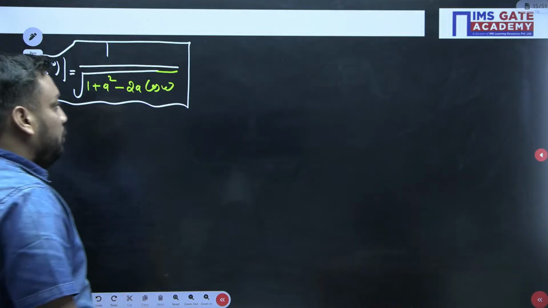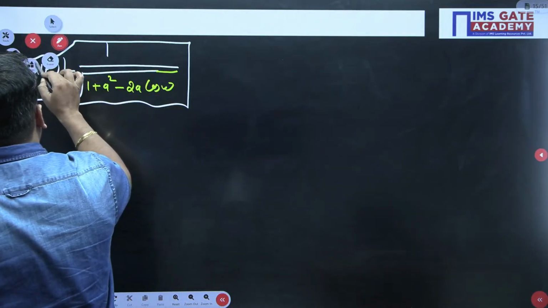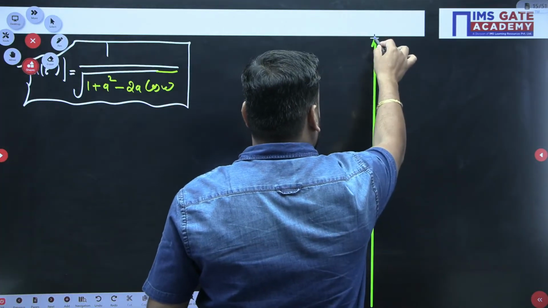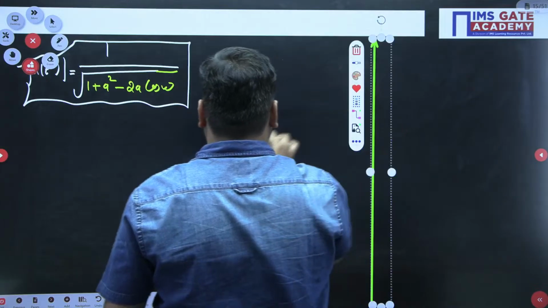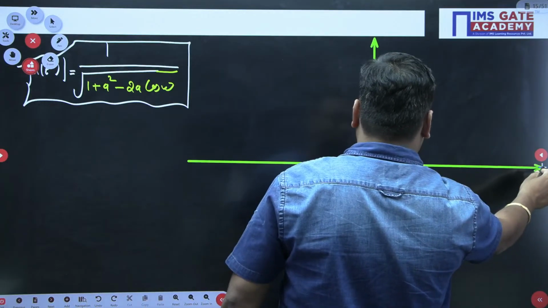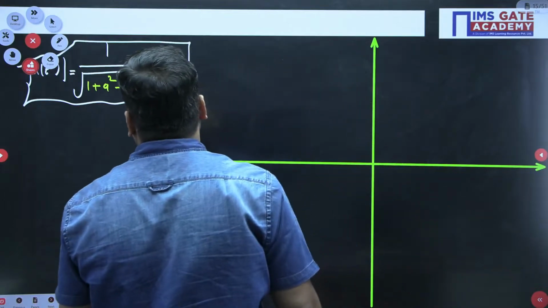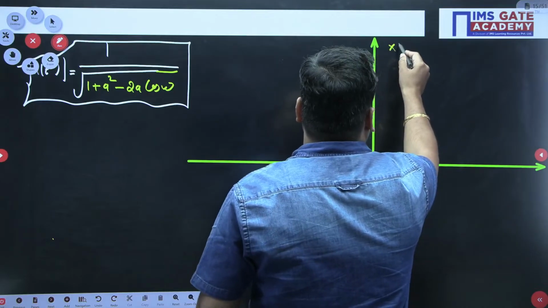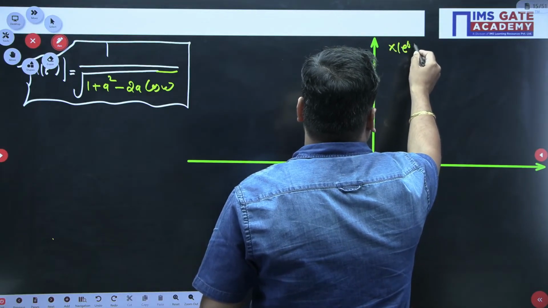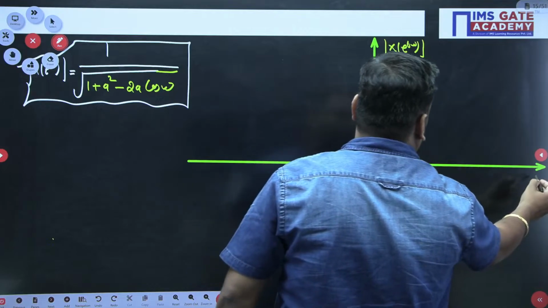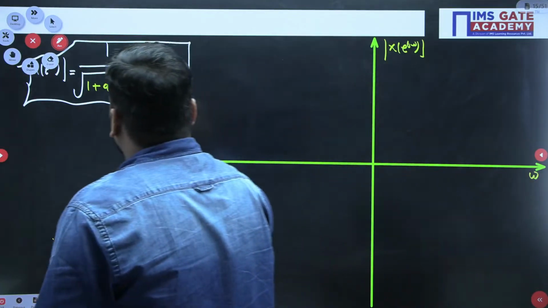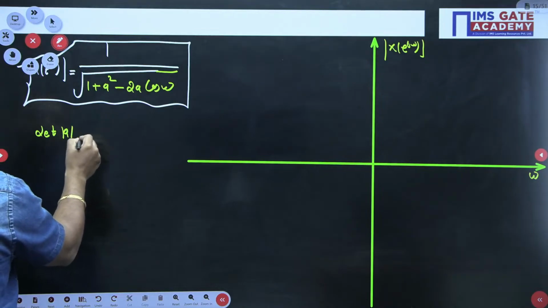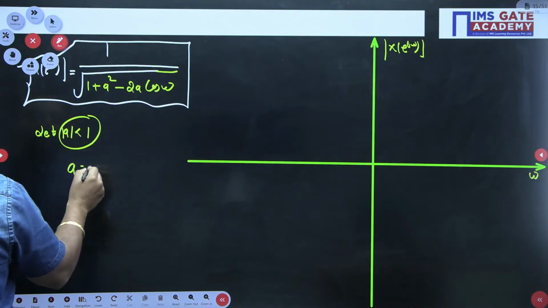So student, if I just want to make a curve for the same, let's go. So this is my curve for the magnitude of X e to the power j omega with respect to omega. Let me take some value of a, which should be less than 1, so I am assuming a value half.